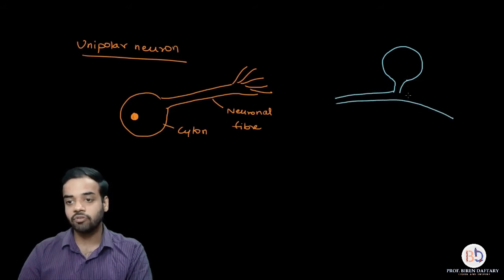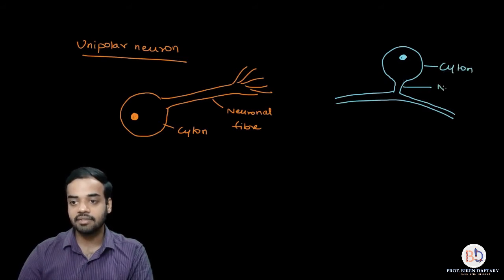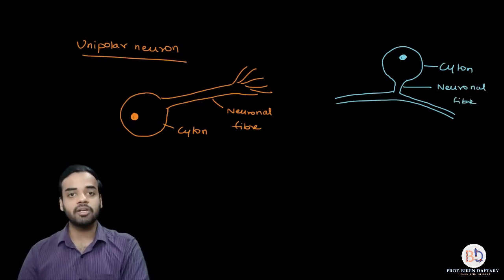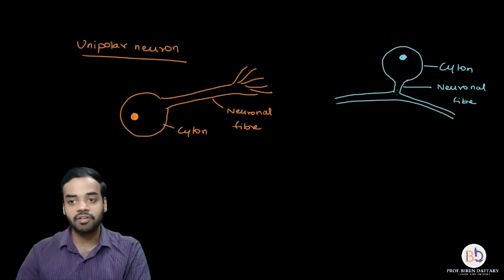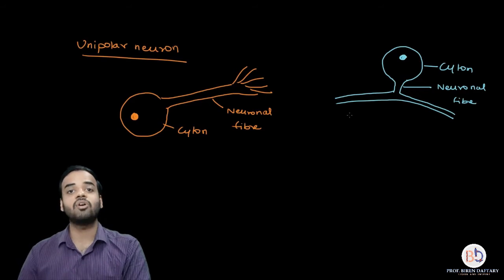So if you can see over here, the single fiber which is coming out from the cyton, this is the nucleus, this is the cyton, and this is the neuronal or the nerve fiber. There is a single nerve fiber coming out from the cyton, however it is dividing into two branches. This is called as a pseudo unipolar neuron.